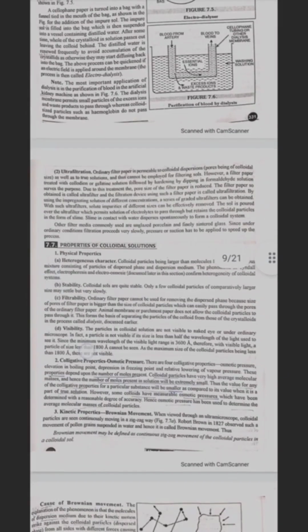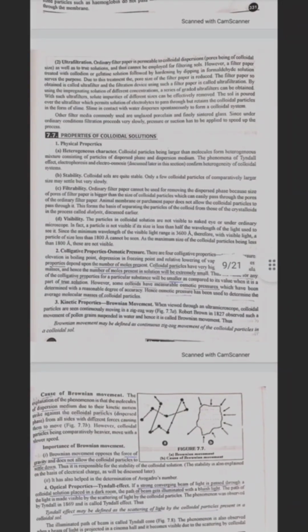Second one is ultrafiltration. Ordinary filter paper is permeable to colloidal dispersions, pores being of colloidal size, as well as to true solutions, and thus cannot be employed for filtering sols. However, filter paper treated with collodion or gelatin solution, followed by hardening by dipping in formaldehyde solution, serves the purpose. Due to this treatment, the pore size of the filter paper is reduced. The filter paper so obtained is called an ultrafilter, and filtration using such a filter paper is called ultrafiltration. By using impregnating solutions of different concentrations, a series of graded ultrafilters can be obtained.